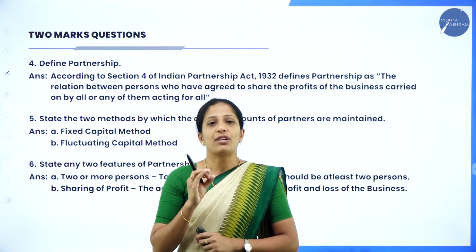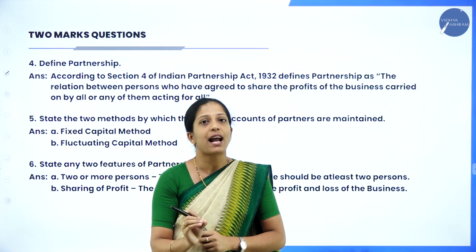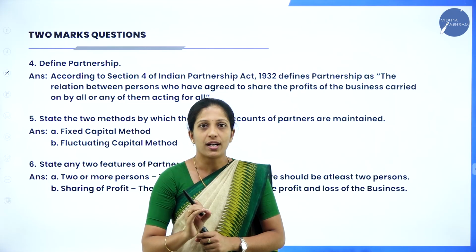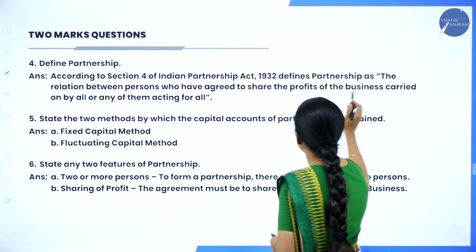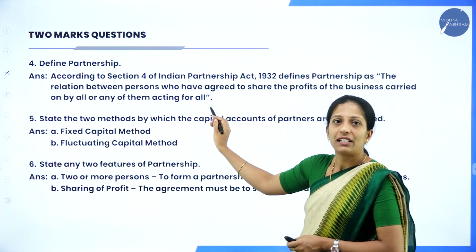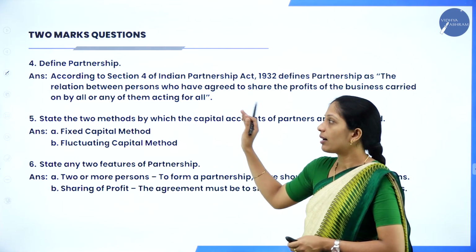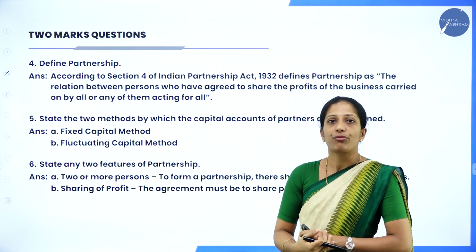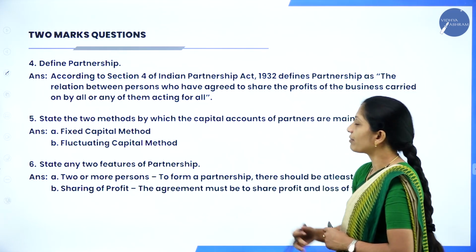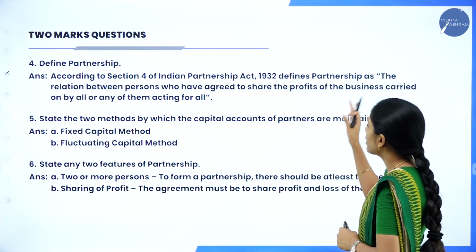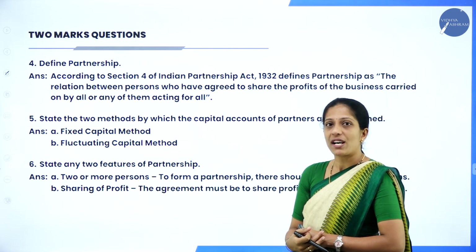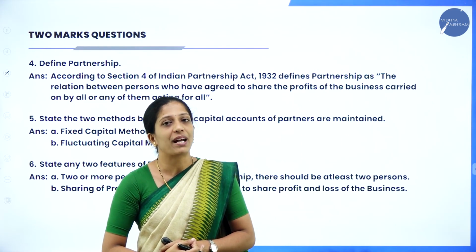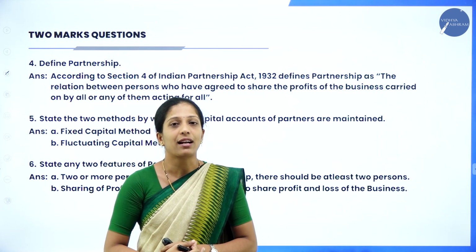Now remember, when you write a definition, it should be exactly how it has been defined. No interchanging of your words. And it should start with double inverted comma and end with double inverted comma, full stop. Okay. So how did they define partnership? According to section 4 of Indian Partnership Act of 1932, partnership is defined as "the relation between persons who have agreed to share the profit of the business carried on by all or any one of them acting for all."